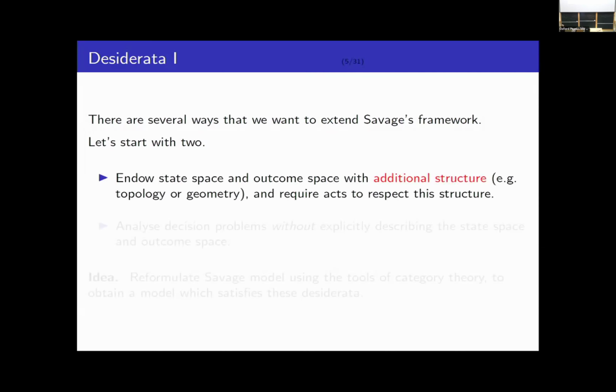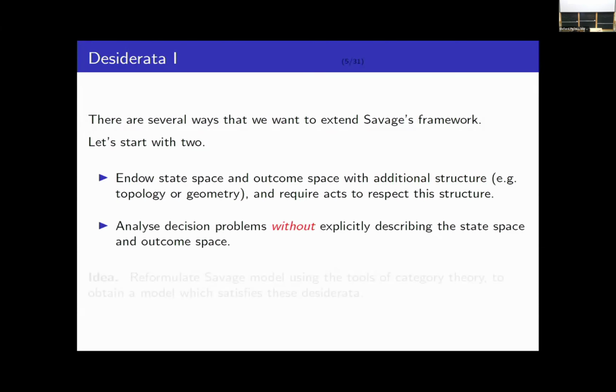But there are many situations where we might want to introduce some additional structure. For example, we might want the state space and the outcome space to have a topology or a geometric structure, and then we might want acts to be continuous or smooth or something like that, right? At the opposite extreme, there may be situations where we don't know anything at all about the state space, right? The agent is confronting uncertainty.